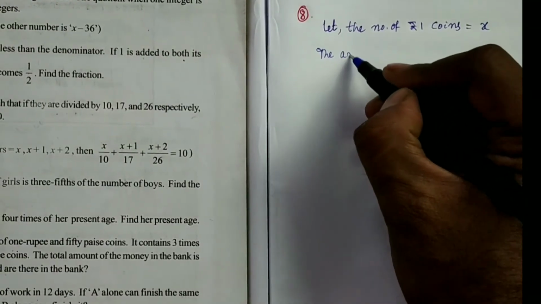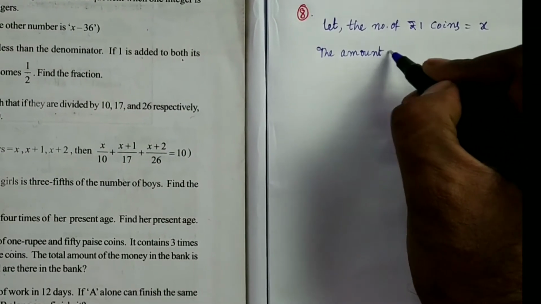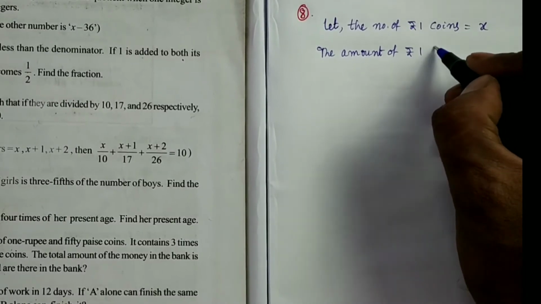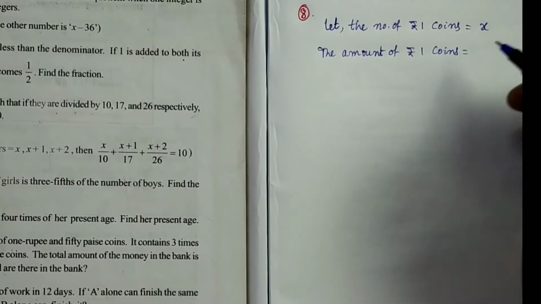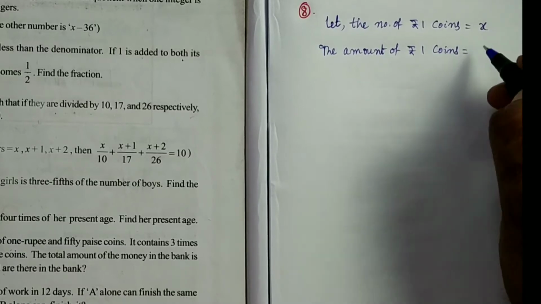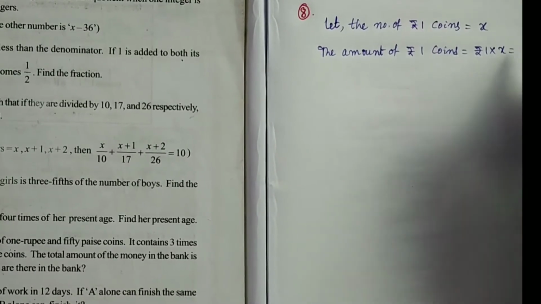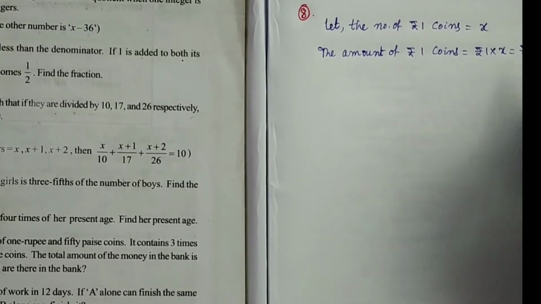Then the amount with 1 rupee coins will be rupees 1 into x, that is rupees x.